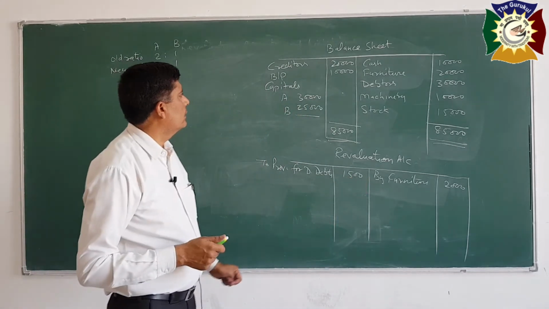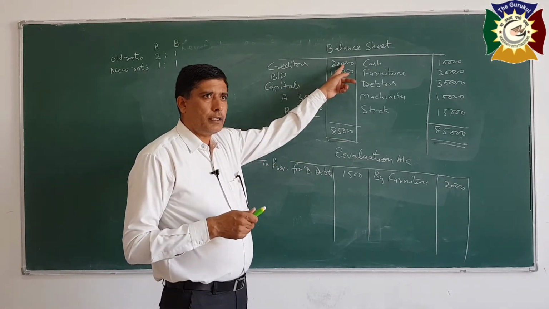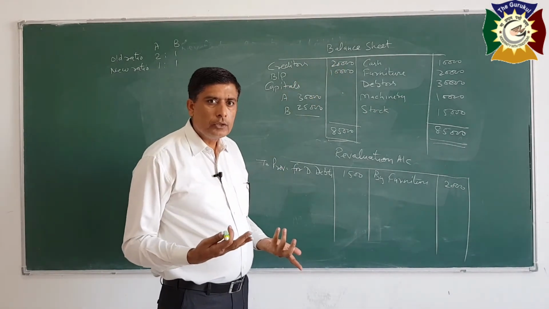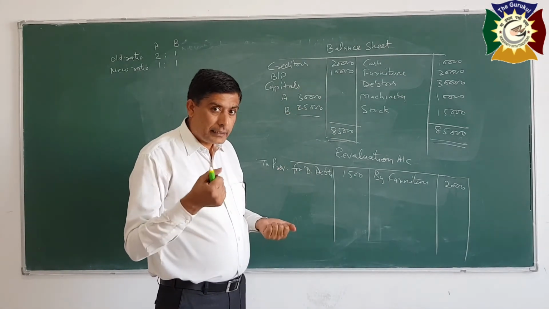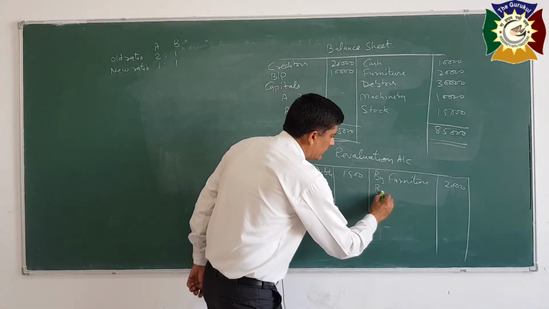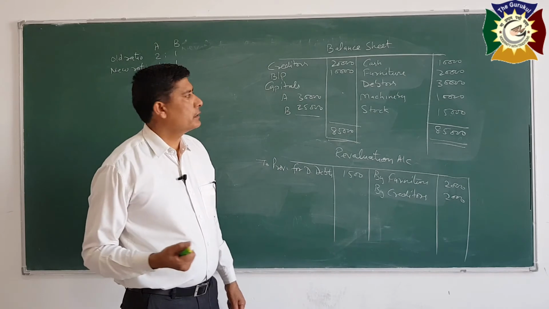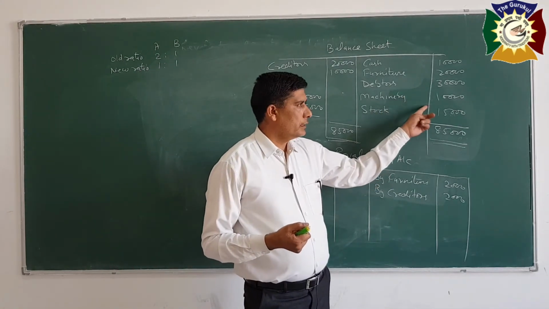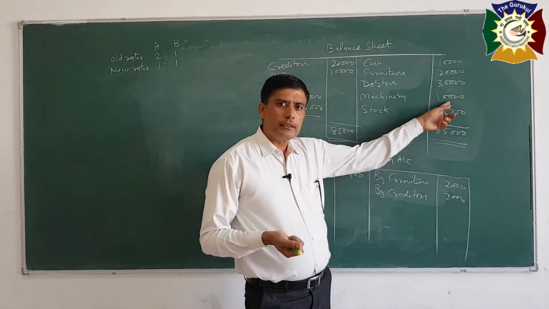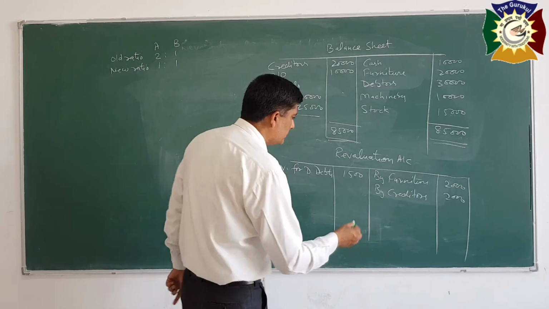Next, you may be given that creditors worth rupees 2000 are no more required to be paid. In creditors there is an amount of 2000 which does not need to be paid, so it is a liability. When a liability is decreased, it is a profit, and profit will be recorded to the credit. So record here by creditors 2000. And there may be other adjustments, like the value of machinery is increased by 10%. So machinery is 10,000, 10% is 1,000 increase, it is an asset. When an asset is increased, you will record it to the credit, by machinery.